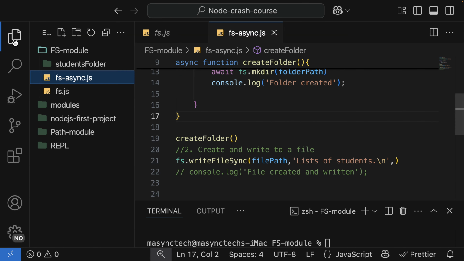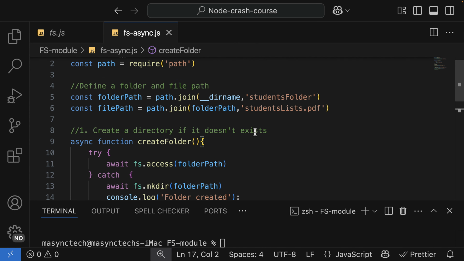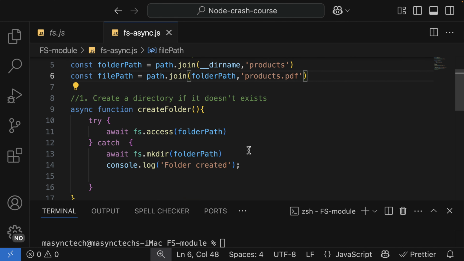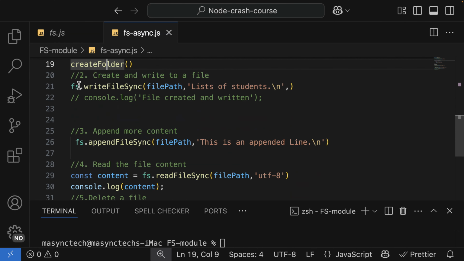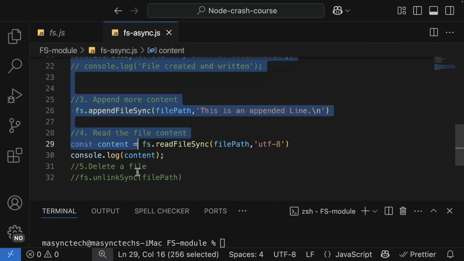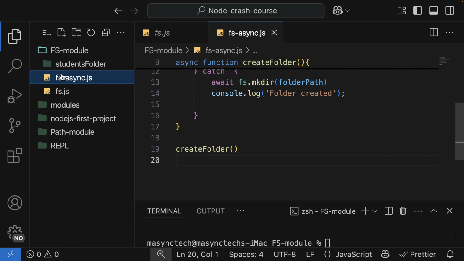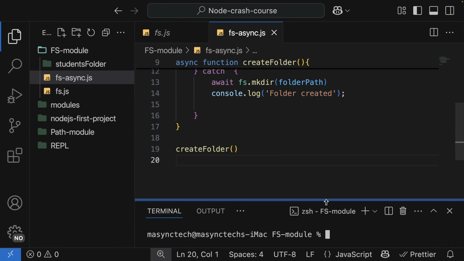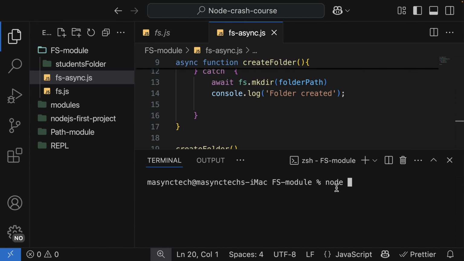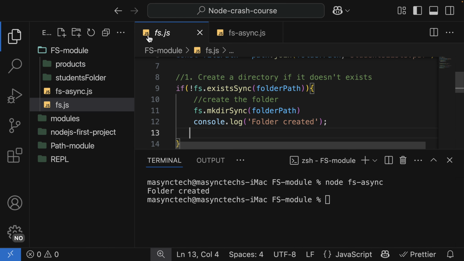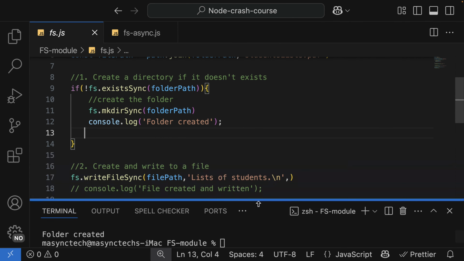All right, so let me rename the folder that I want to create. I'm going to call this one product, and then product.pdf. So let me comment out, or even let me remove everything from here. All right, so I'm going to run this file. I am inside the fs module, so it's going to be node, the name of the file, fs, and folder created, which is this one. So we have created this folder asynchronously.